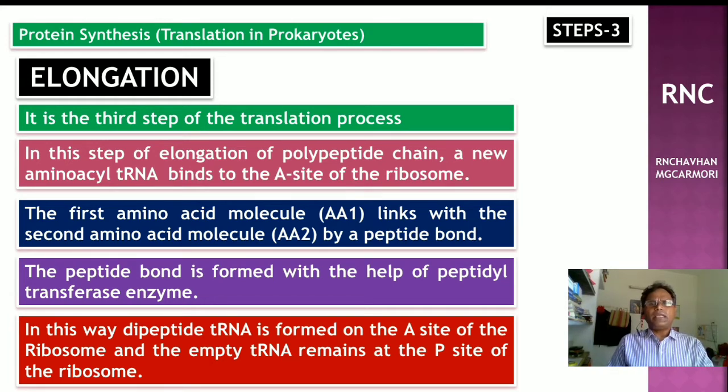Elongation of polypeptide chain, a new aminoacyl tRNA binds to the A site of the ribosome. The first amino acid molecule links to the second amino acid molecule by a peptide bond. The peptide bond is formed with the help of peptidyl transferase enzyme. In this way, dipeptidyl tRNA is formed on the A site of the ribosome and empty tRNA remains at the P site of the ribosome.